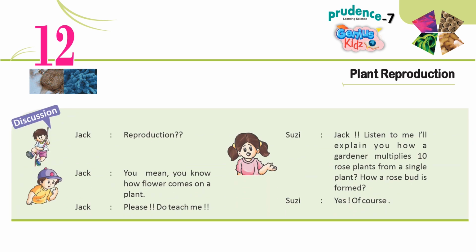Discussion. Jack, reproduction? Susie, Jack. Listen to me, I'll explain to you how a gardener multiplies 10 rose plants from a single plant. How is a rose bud formed? Jack, you mean you know how a flower comes on a plant? Susie, yes. Of course. Jack, please do teach me.